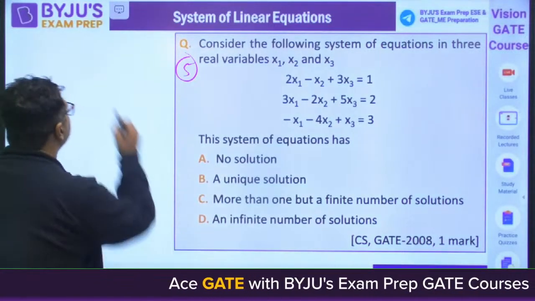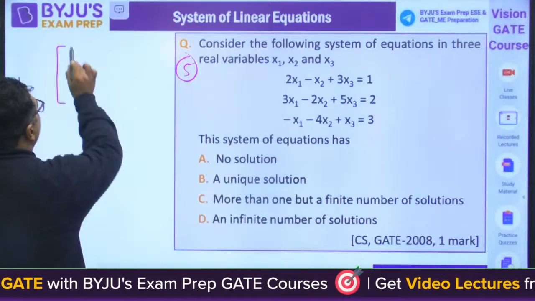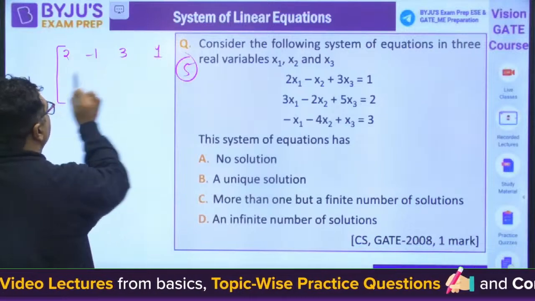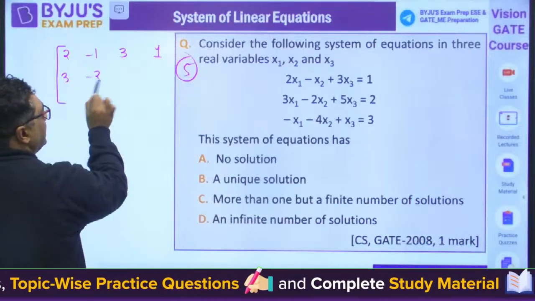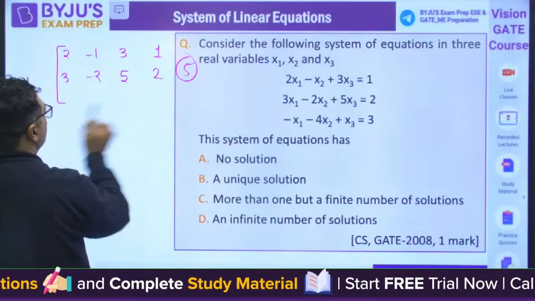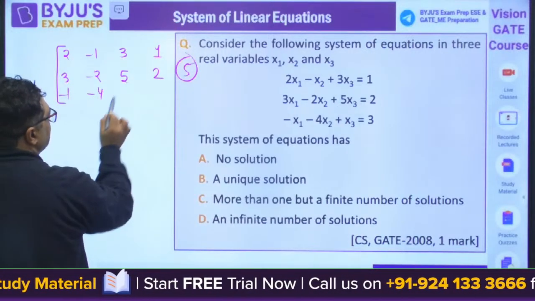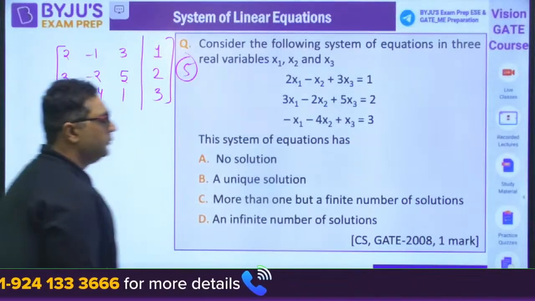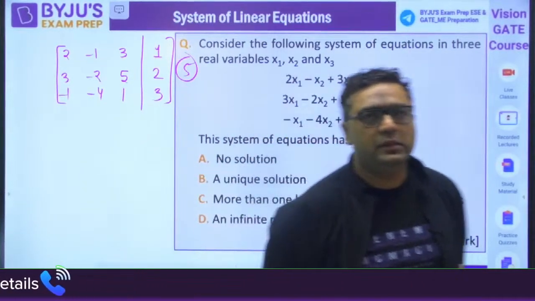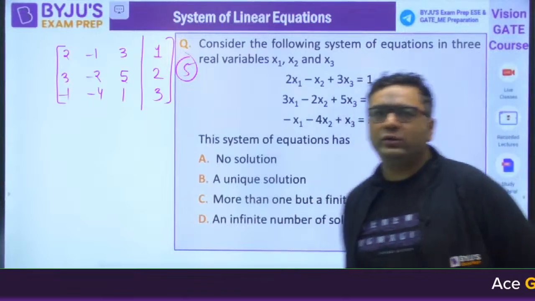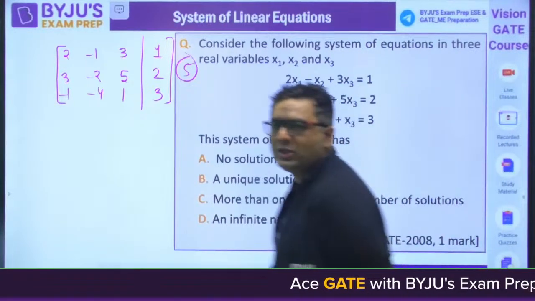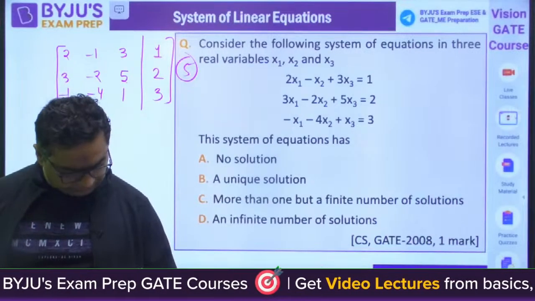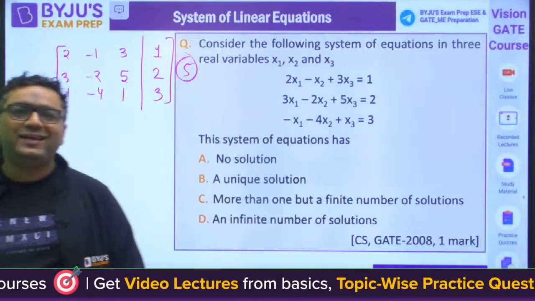Solve this. The rows are 2, minus 1, 3, 1; 3, minus 2, 5, 2; minus 1, minus 4, 1 and 3. This is the augmented matrix. You need to tell which type of solution this system of equations has. Likewise, we are having around 10 questions.